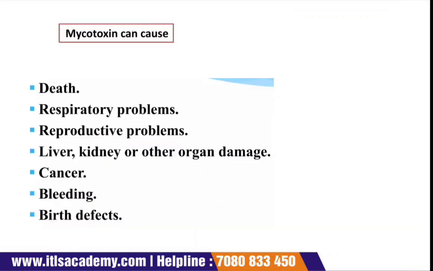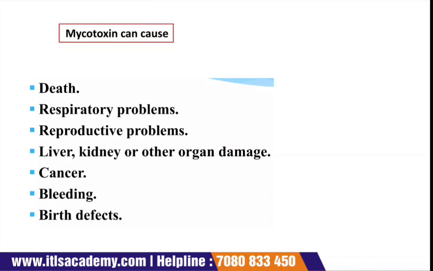Mycotoxins can cause death, respiratory problems, and reproductive problems. They can also cause liver, kidney and other organ damage. One of the most dangerous diseases that can result from mycotoxins is cancer.